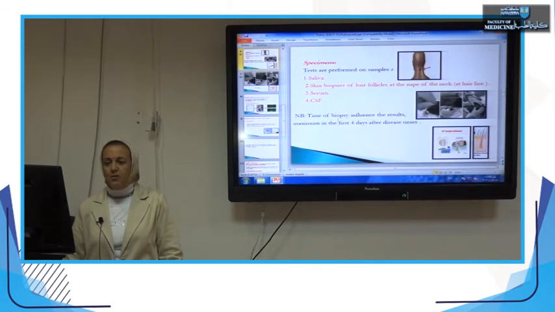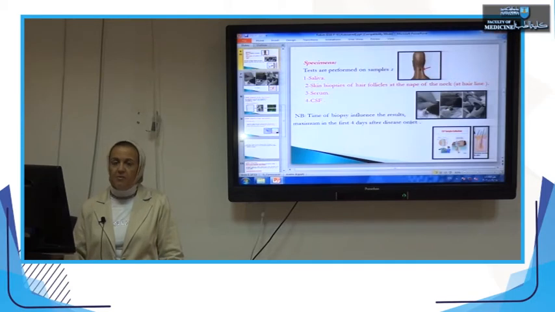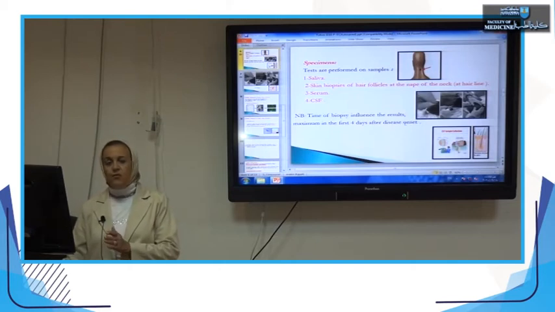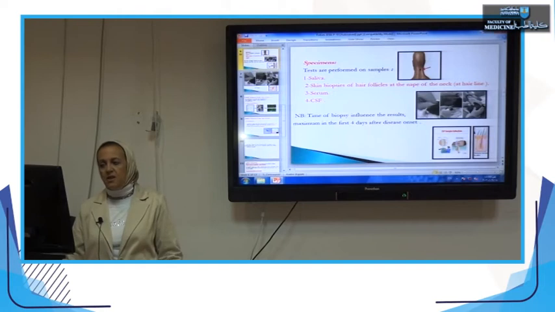However, the time of the biopsy influences the results, meaning the right time is essential, maximum after 4 days after the disease onset. After the disease starts, we wait 4 days and then start to take the specimen.